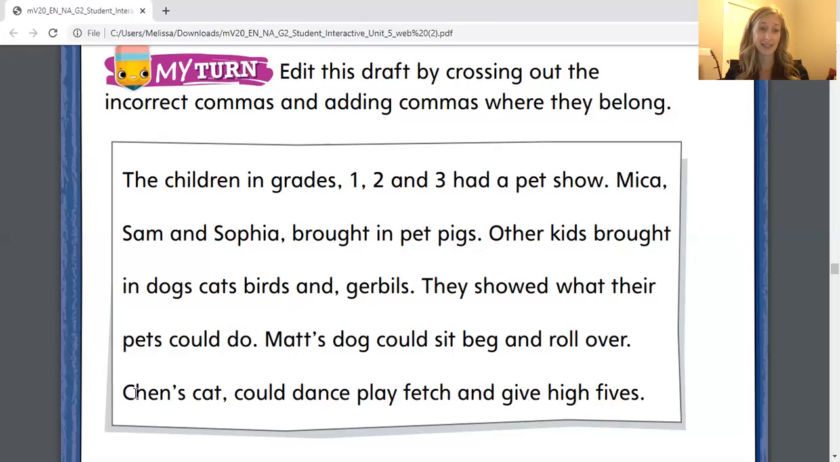Our last sentence, Ken's cat could dance, play fetch, and give high fives. We really don't need to pause after Ken's cat, so you should get rid of that comma. We're listing that Ken's cat could dance, comma, play fetch, comma, and give high fives. So again, on this last sentence, get rid of that comma after cat, add a comma after dance, and add a comma after play fetch.